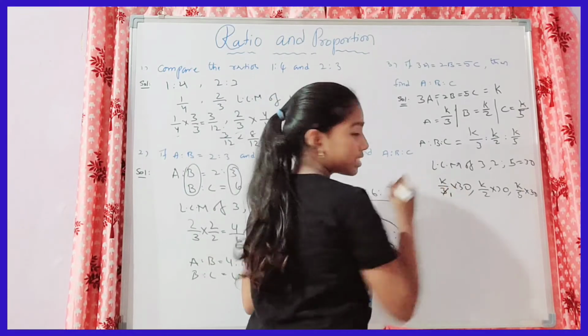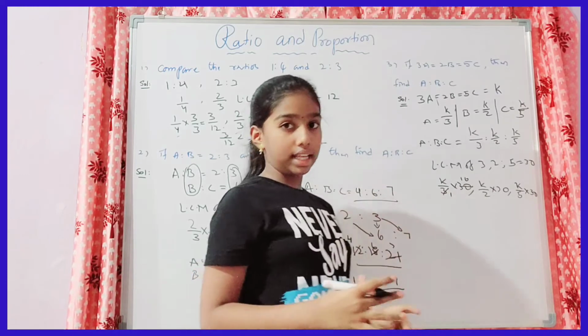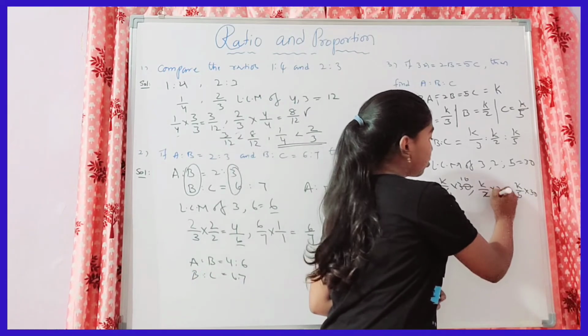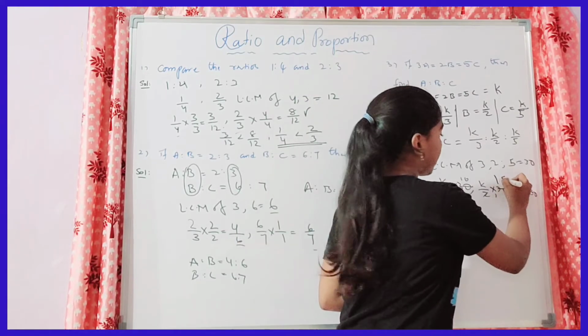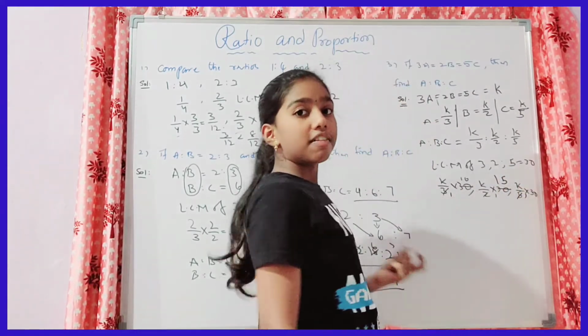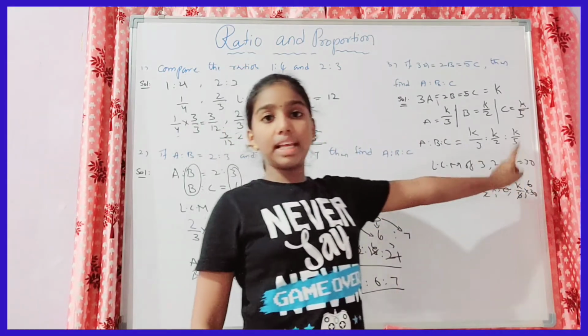See, 3 1s is 3, and 3 10s is 30. Next, 2 1s is 2, and 2 15s is 30. 5 1s is 5, and 5 6s are 30. We got 10, 15, 6.